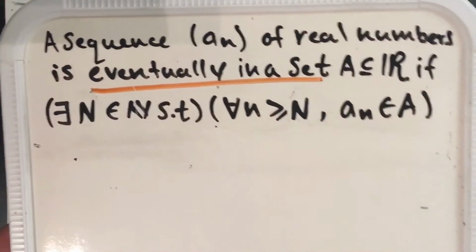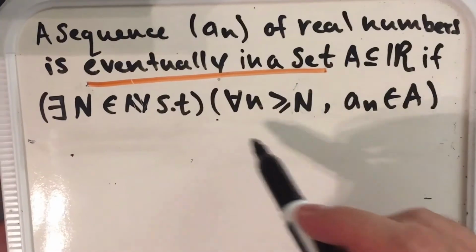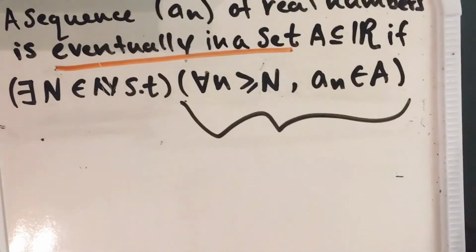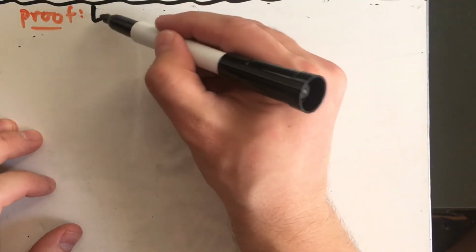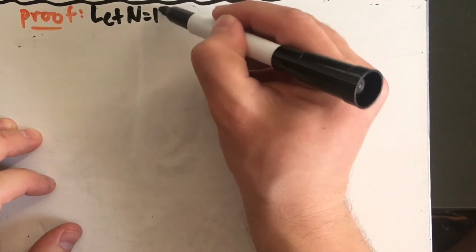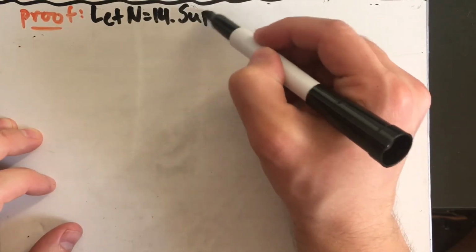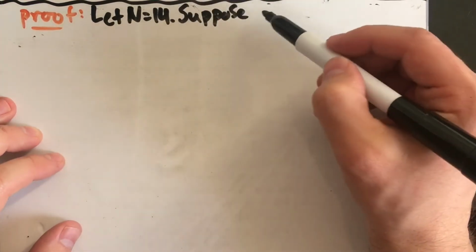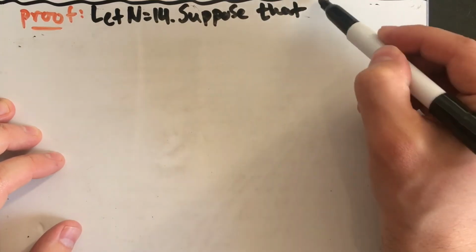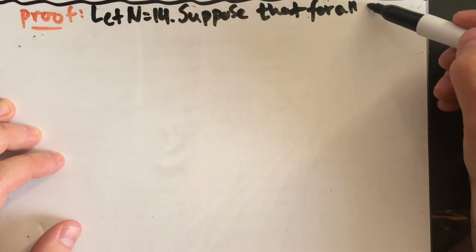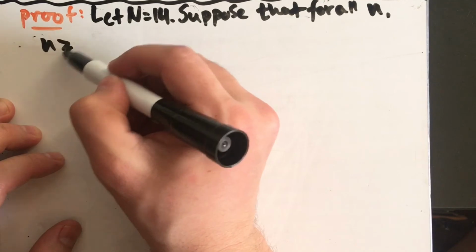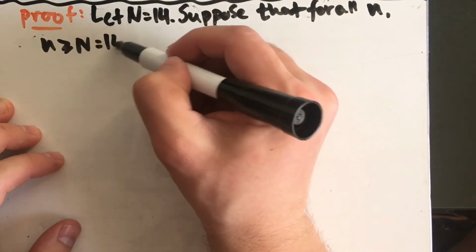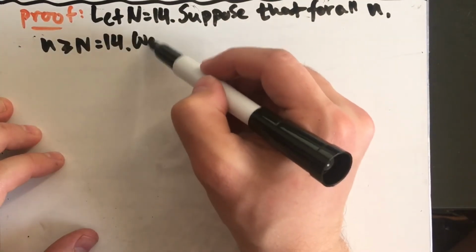Now that we found our natural number capital N and have an intuitive understanding of what it means for a sequence to be eventually in a set, let's begin our proof. Recall that our definition wants us to begin by stating the natural number N, and then conclude by showing that this condition is true. We could begin our proof by writing let capital N equal to 14. Suppose that for all little n, our little n is greater than or equal to capital N, which we just said was 14. We want to show